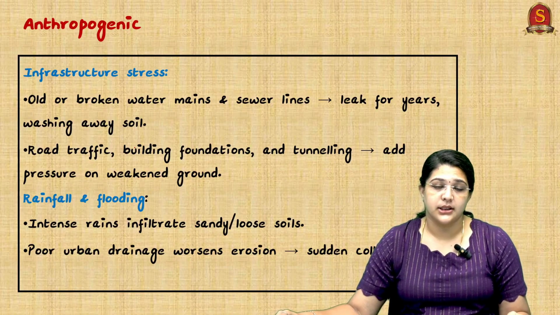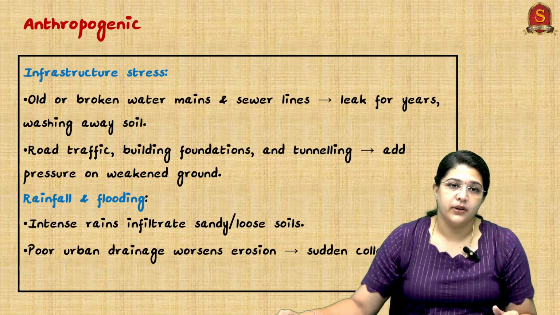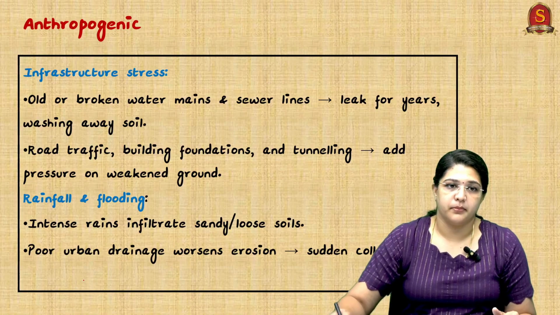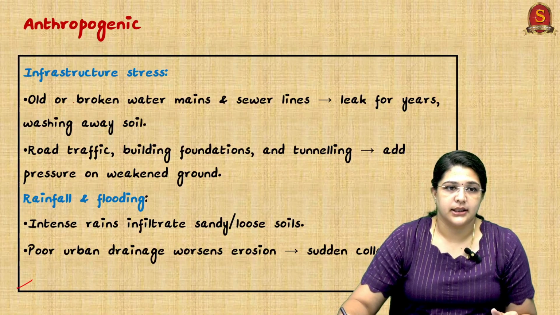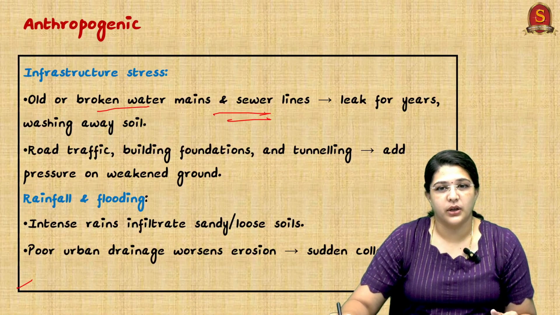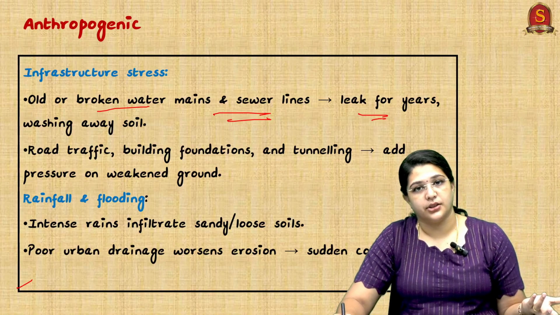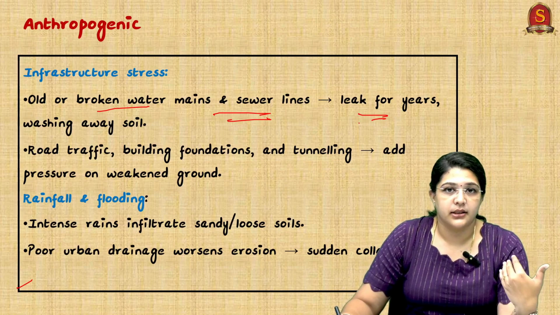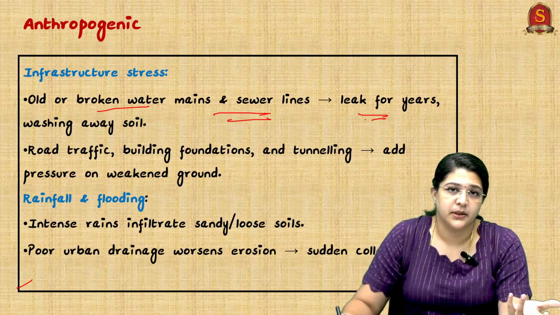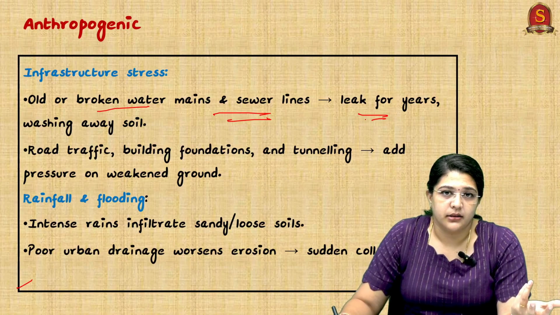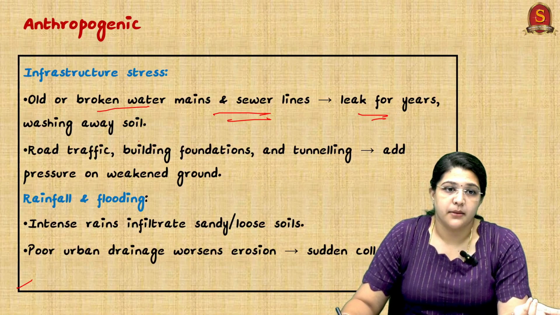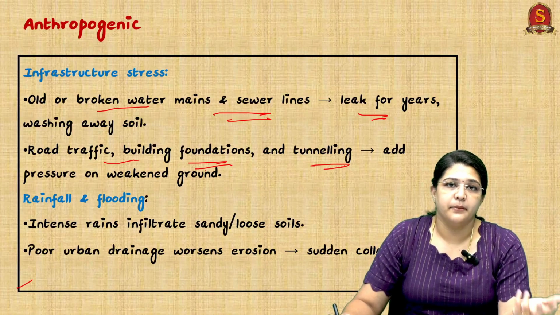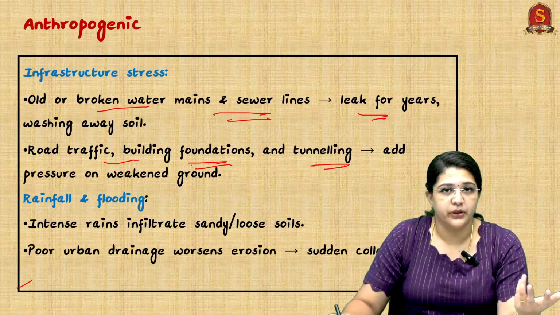And what are the anthropogenic causes? First is infrastructure stress. Old or broken pipes, broken water mains and sewer lines will leak for years. So it is not something that happens in a year or two. It has been happening for many years, but we are not addressing the issues. Sometimes traffic, building foundations and tunneling all add pressure on the weakened ground, leading to further collapse.